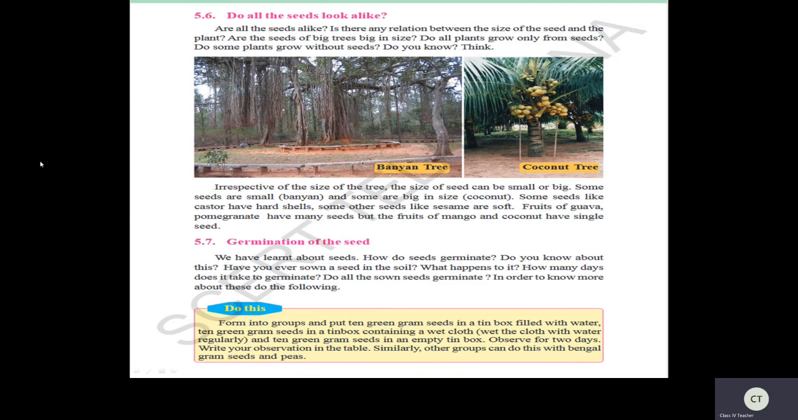No. See here, for example, do the seeds of big trees have a big size? You know about banyan tree, right? So, are the seeds very big? Let us see in some slides, we will see all the seeds. No. So even though the seed is very small, the plant will be very big. There is no relation. So do all plants grow only from seeds?